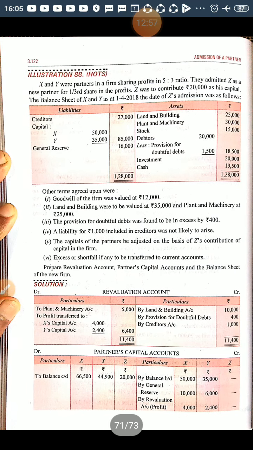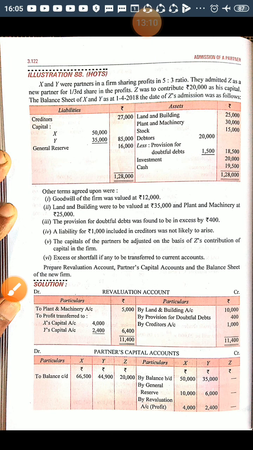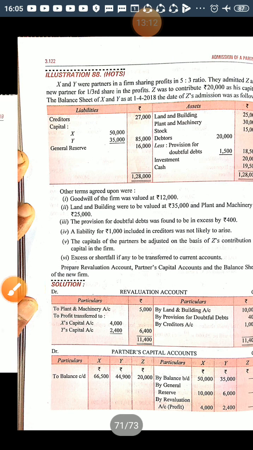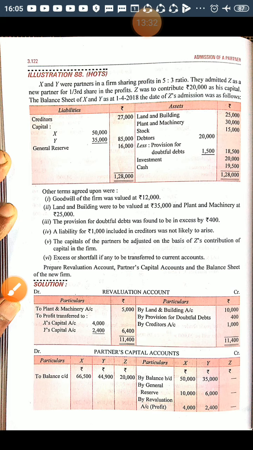After this, we will calculate the amount. Now the existing balance after all adjustments: X has 66,500, Y has 44,900, and Z has 20,000. Now we will move on, because the last instruction says the capital of the partners be adjusted on the basis of Z's contribution of capital in the firm, and excess or shortfall, if any, to be transferred to current account. So the adjustment should be done through current account.